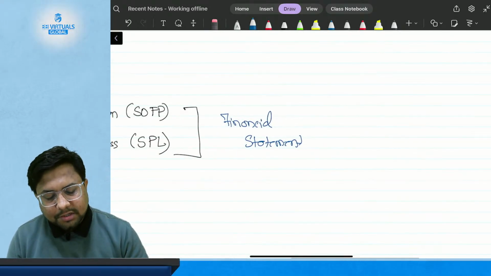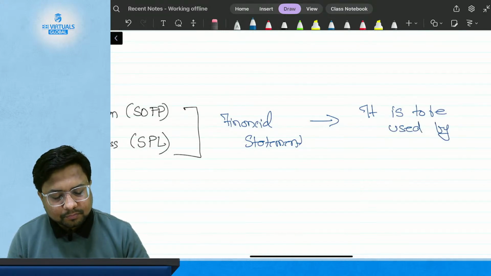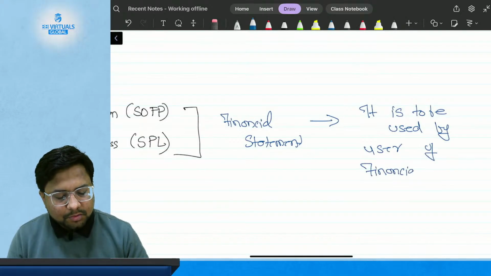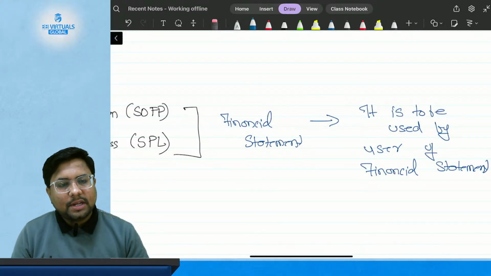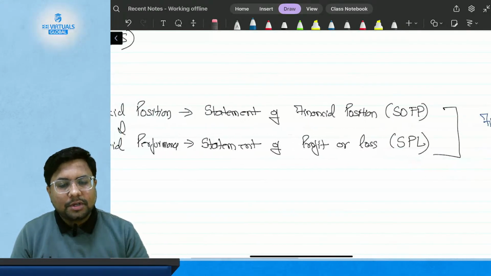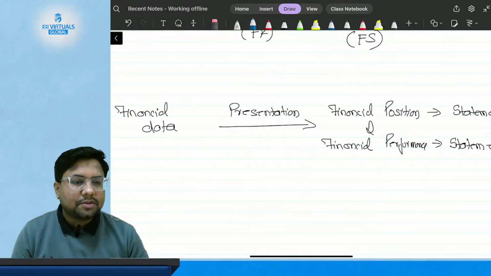Now what is financial statement? It is to be used by the user of financial statements. I have just drawn the entire chain and cycle of how the reporting is done and what it means. So now let's start again.